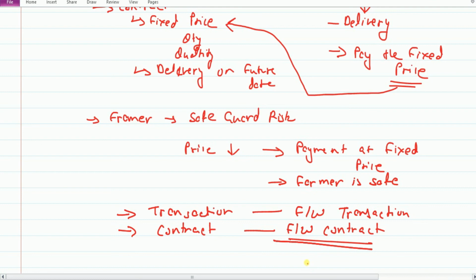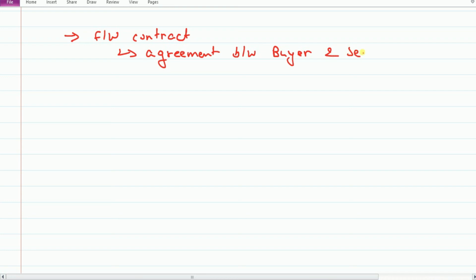Now I'll give you the definition of this forward contract, so it will help you understand it even better. So friends, a forward contract is an agreement between buyer and seller. Now who was this seller? This seller was the farmer in our example.